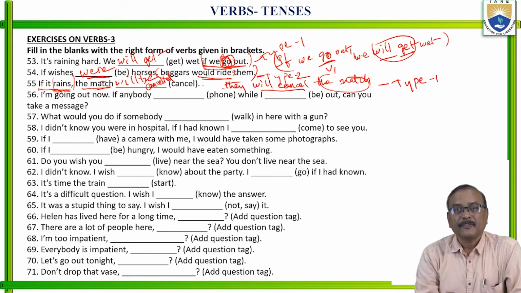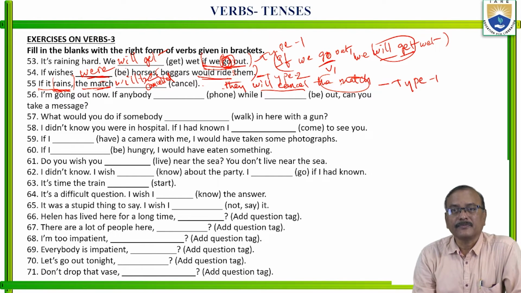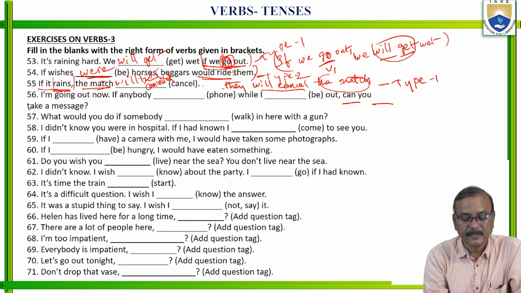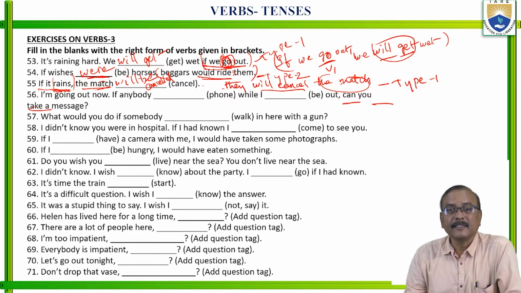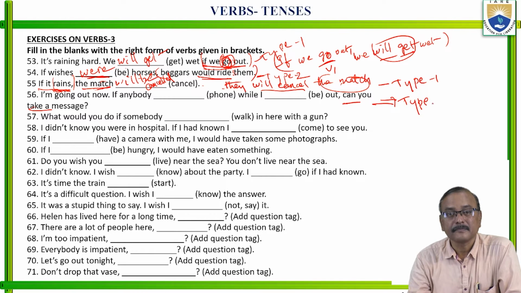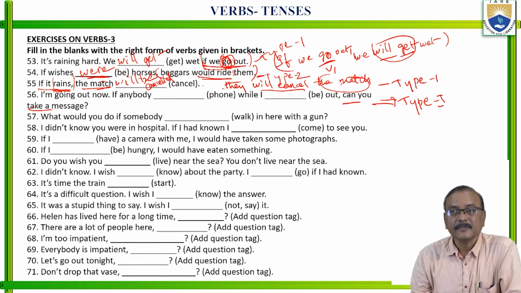Next, 56. I am going out now. If anybody dash, while I dash, can you take a message? So what is that here? Can you take a message? Here, in the main clause, can plus V1. Will V1, shall V1, can V1 or may V1: will or shall or can or may plus V1. This belongs to type 1.